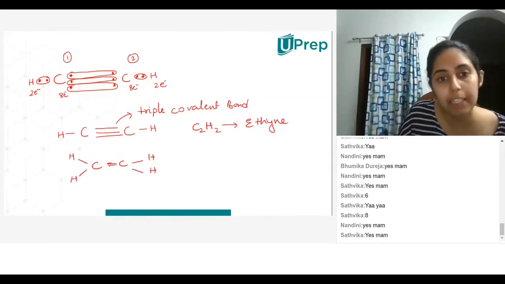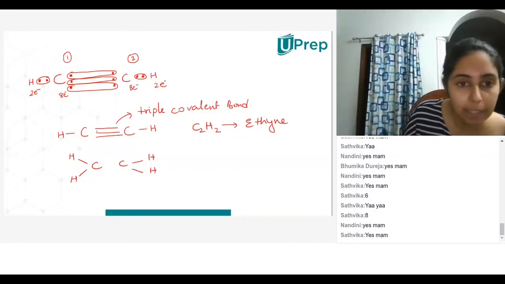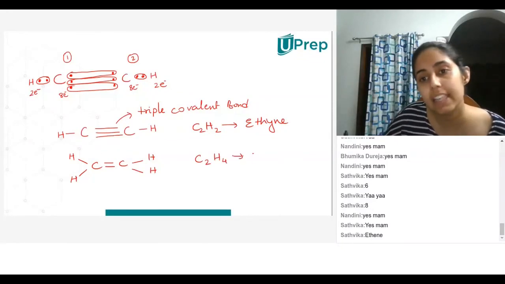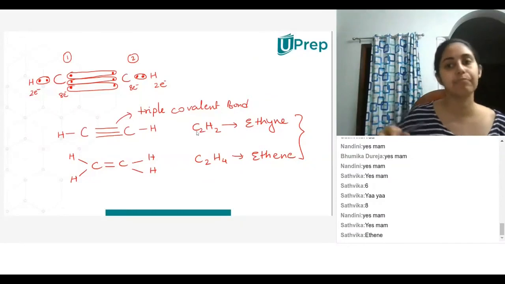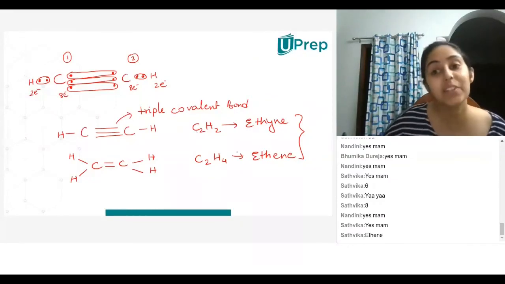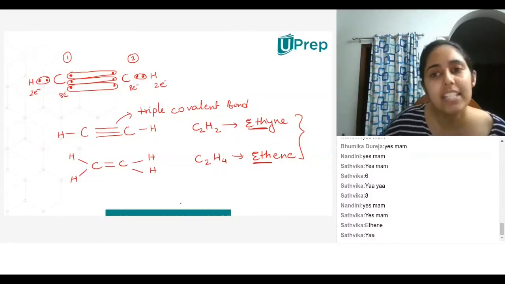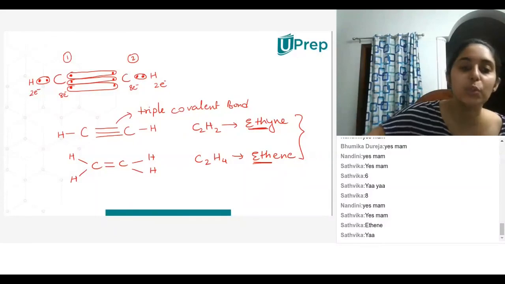Now remember that in the last lesson we did the double bond. Whenever we have a carbon double bond, we have 4 hydrogens, right? We saw carbon double bond, 4 hydrogens. So this was C2H4. This was ethene. Between these two names, can you tell me what is common? ETH. Very good. Yes, ETH is common to both. So what does ETH mean? Any guesses?